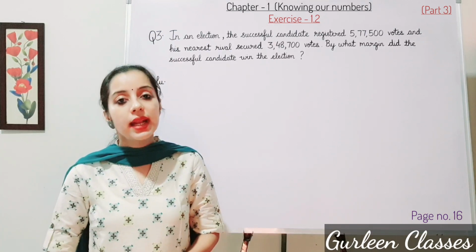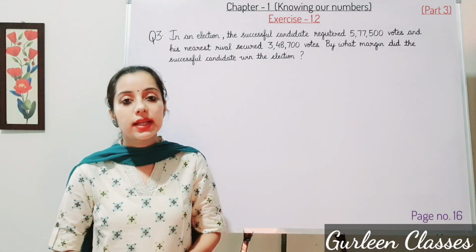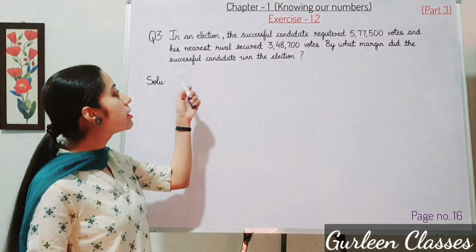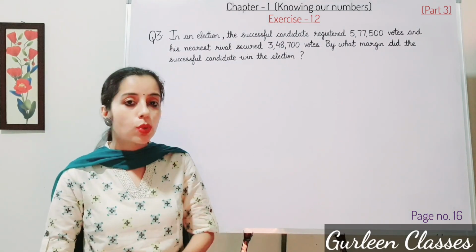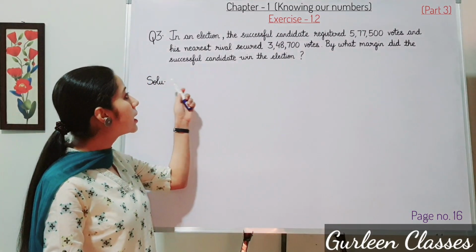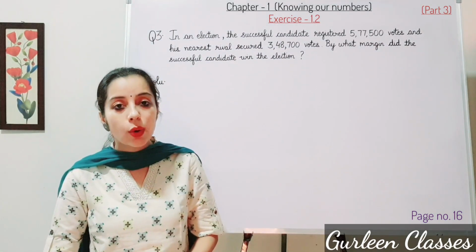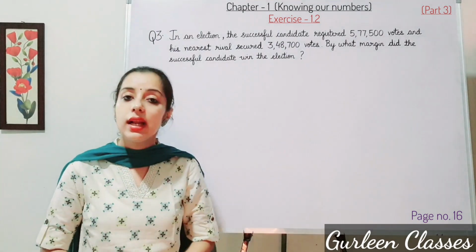Question number 3. In an election, the successful candidate registered 5,77,500 votes and his nearest rival secured 3,48,700 votes. By what margin did the successful candidate win the election? We have to find out by what margin the successful candidate won the election.